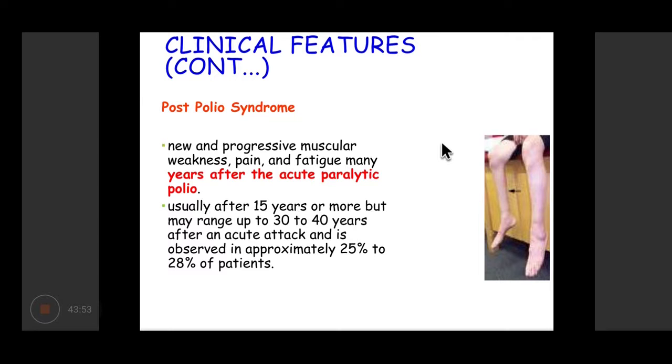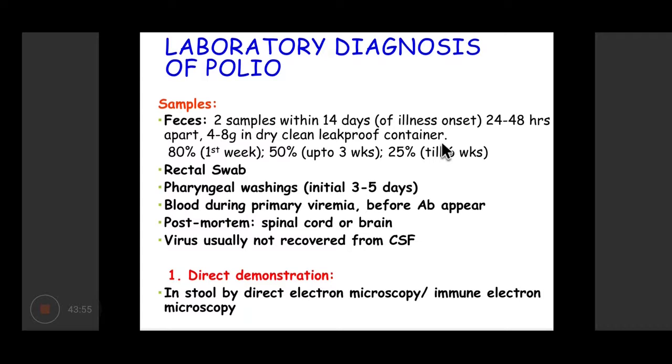So for laboratory diagnosis of polio, any patient who is suffering from acute flaccid paralysis has to be tested for polio. Okay? Because as we will see in subsequent slides, there is an index known as acute flaccid paralysis index that we'll see later. So for lab diagnosis of polio, the typical sample that is collected is fecal sample, because it is an enterovirus which is excreted in feces.